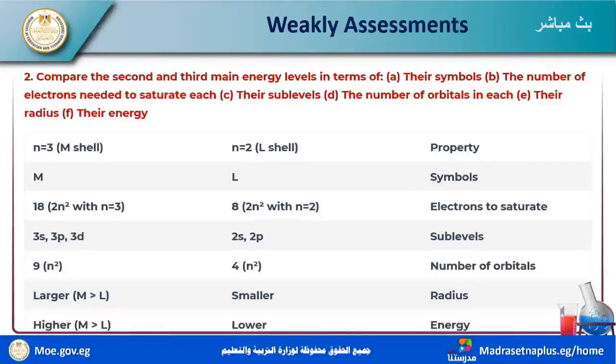The radius is smaller in n equal to 2 and larger in n equal to 3. The energy is lower in n equal to 2 and higher in n equal to 3.